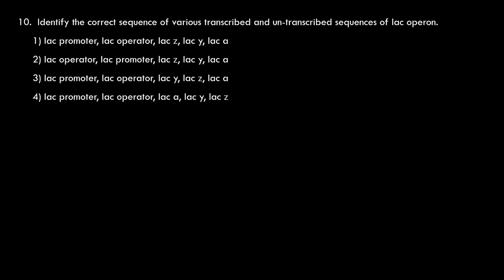Though it is in the book, even lacI is mentioned as a part of the lac operon. It helps in regulating the expression of structural genes of the lac operon, but it is not actually part of the lac operon. Lac promoter, absolutely true. Lac operator is next. 5' to 3' these are lac promoter, lac operator, lacZ, lacY, lacA. So the ZYA genes. Right? So the first option is the correct sequence.